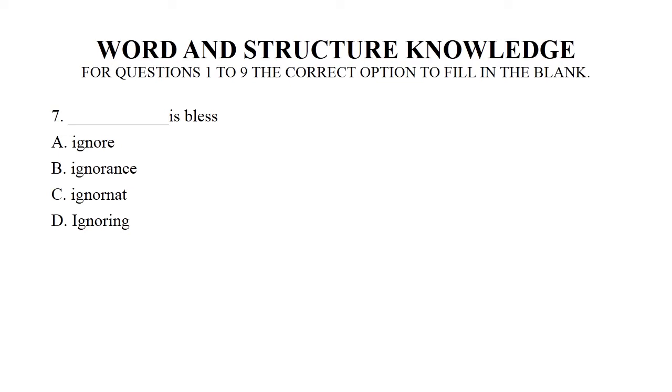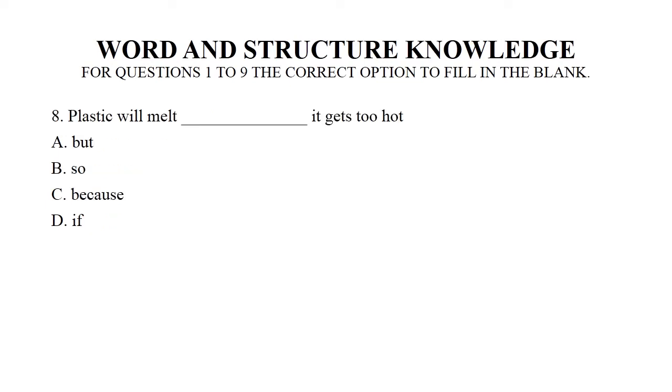Question number 7. Dash is bliss. Option 1 ignore, option 2 ignorance, option 3 ignorant, option D ignoring. Right answer is ignorance. Question number 8. Plastic will melt dash it gets too hot. We have 4 options again: number 1 but, number 2 so, number 3 because and number 4 if. So the right answer is if.